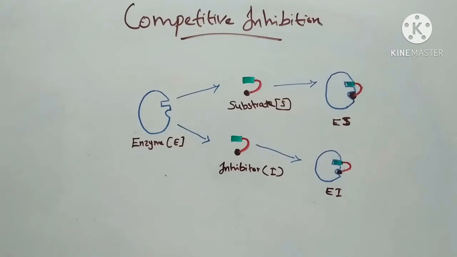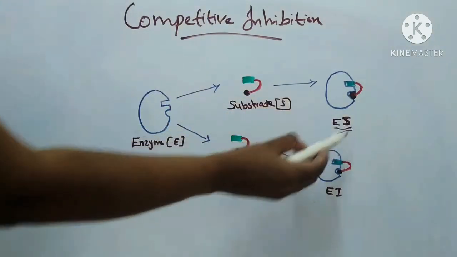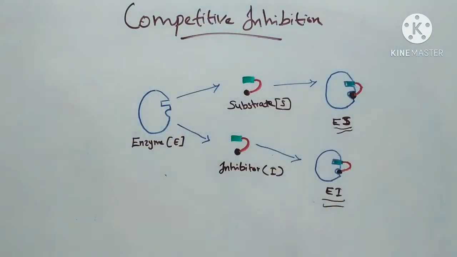In this, both the enzyme substrate complex and the enzyme inhibitor complex are formed during the reaction. Here we can see the enzyme substrate complex and the enzyme inhibitor complex.